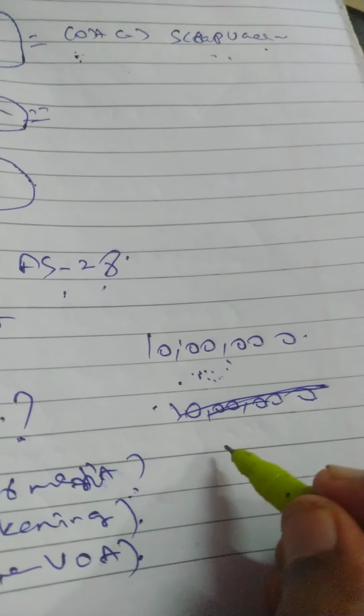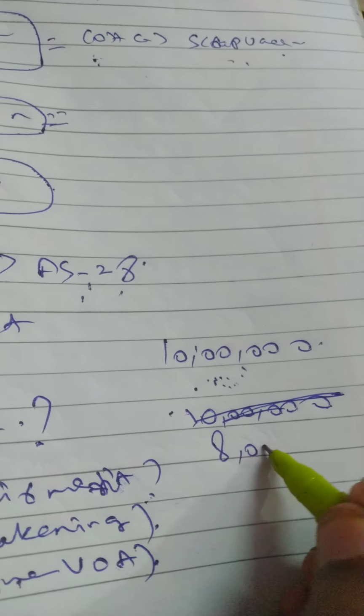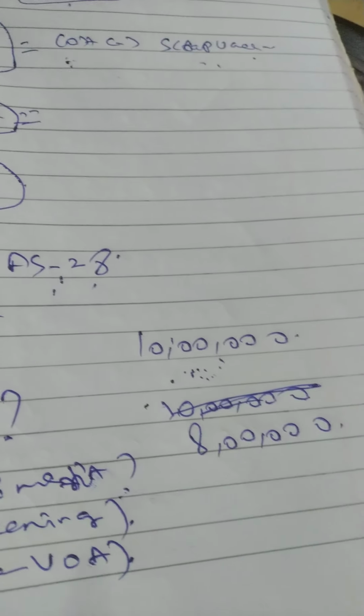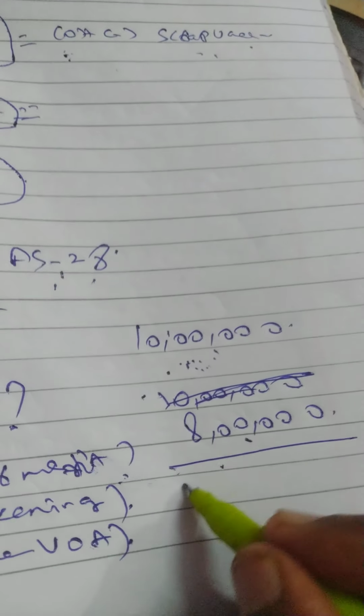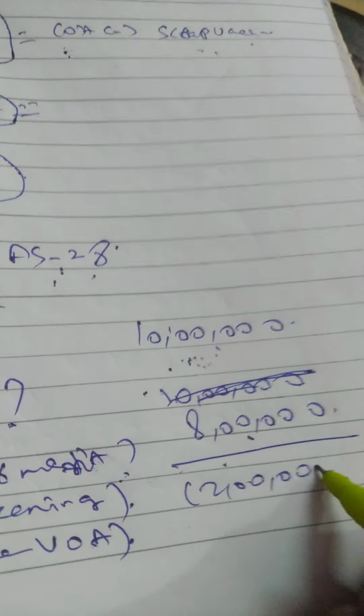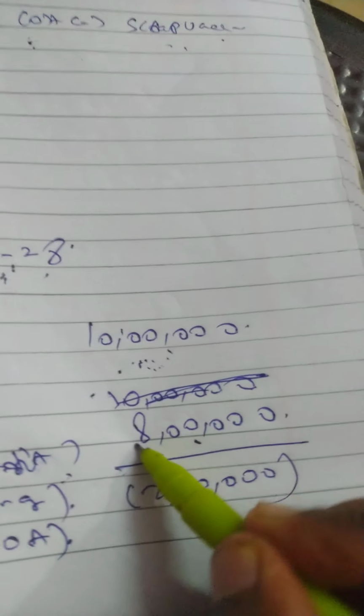For example, after applying AS 28 I got 8 lakh, because there is a weakening of 2 lakh rupees in the market itself.